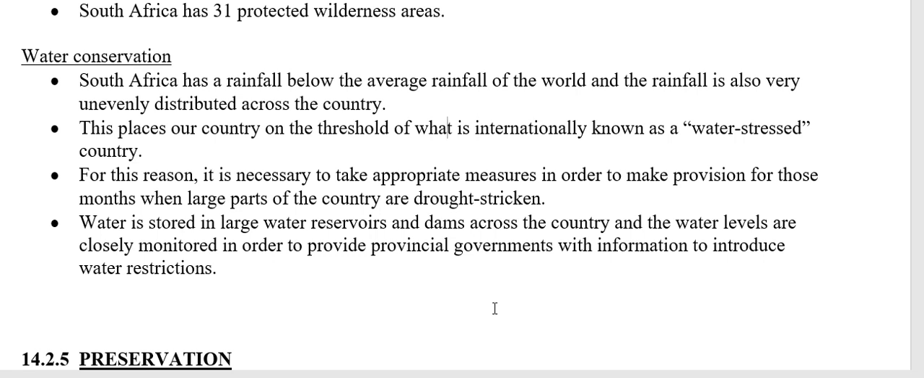And also the rainfall is distributed very unequally around the country. There are certain areas in our country that have sufficient water, where it rains often enough. And then there are other areas where water is really, really scarce. Internationally, our country is basically on the threshold of what is known as a water-stressed country. We are a water-scarce country.